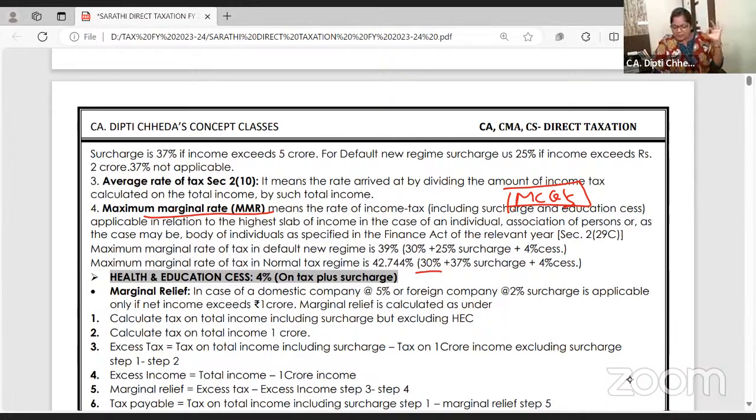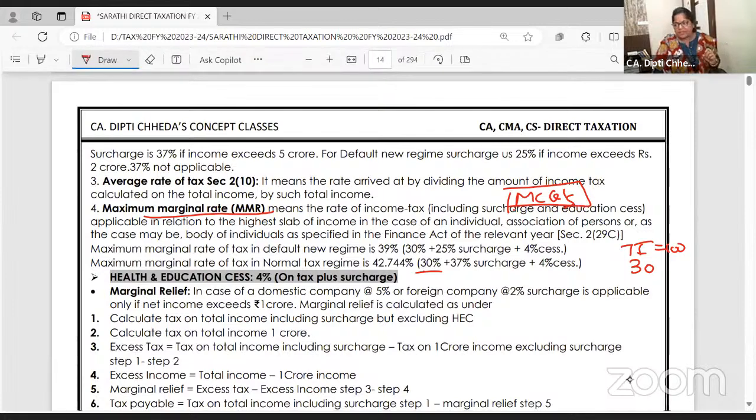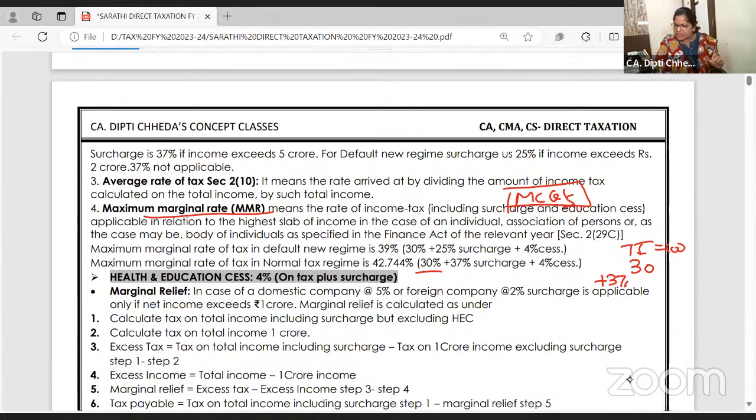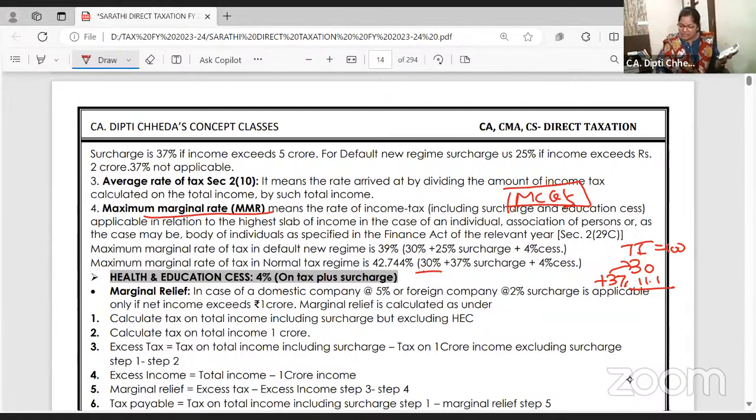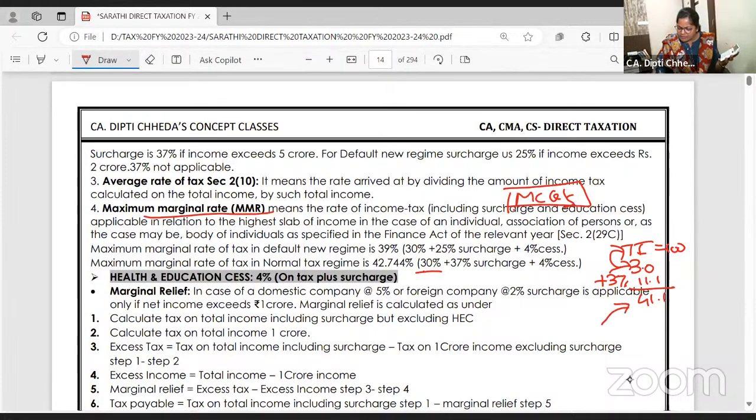Say 30%. Suppose your total income is 100 rupees. तो आप टैक्स कितना पे करोगे? 30. अब 30 पे सरचार्ज कितना है? 37. Pick up your calculators so that you don't have to learn the rates, and use that same calculator in the final exam also, which you are using now. So on 30 tax, 37% surcharge is 11.1, and tax is on income. So this is coming to 41.1.